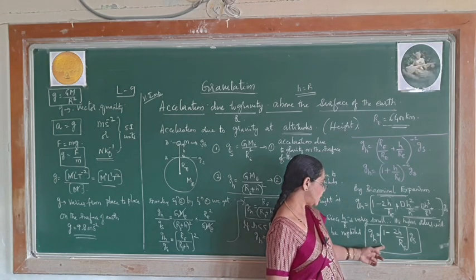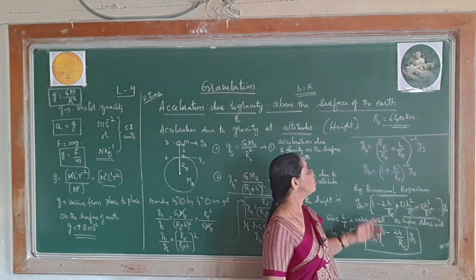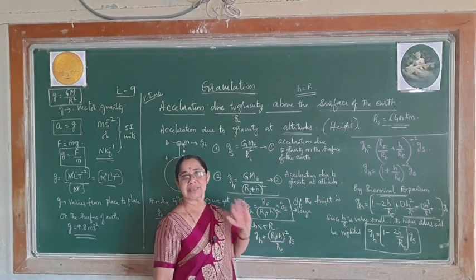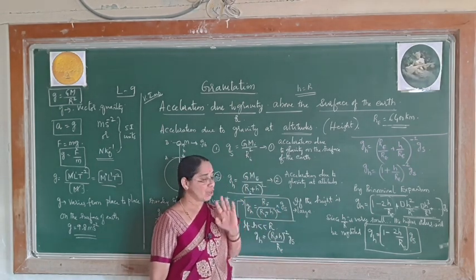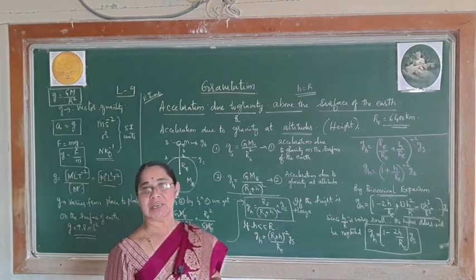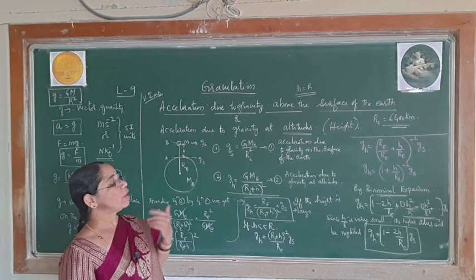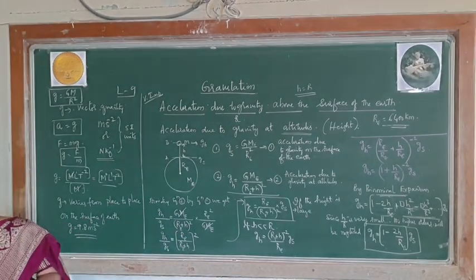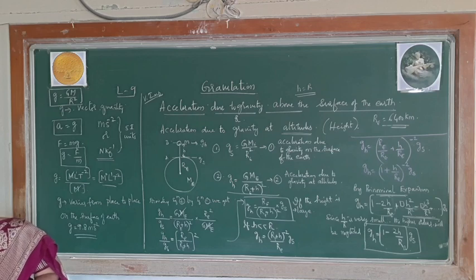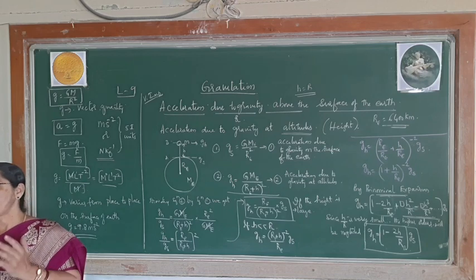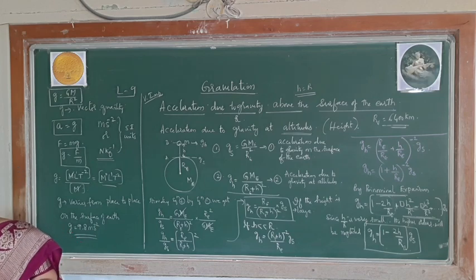This is the final expression when it is a very small height. Okay, and this is what you have to remember in this case. For this one problem, I will tell you how it is when it is given in the question. Suppose you may also expect one question like this, objective type question. Suppose like this, at what height will the acceleration due to gravity become 1/4 of the acceleration due to gravity on the surface.